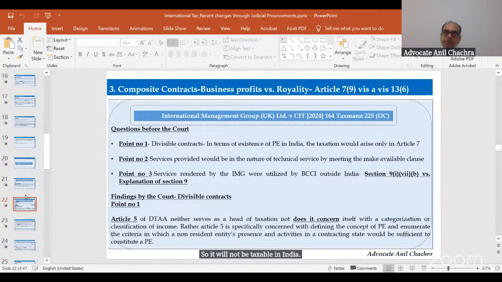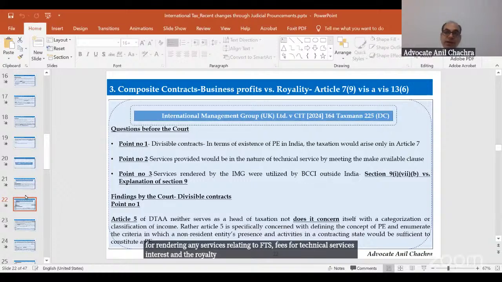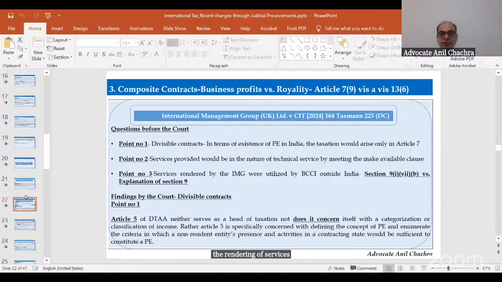This is the first thing. Second thing, the explanation introduced in 2012 says that for rendering any services relating to FTS, fees for technical services, interest, and royalty, the rendering of services in India is not necessary. These are the 3 things which have been discussed in this judgment. So the first thing was that there was a divisible contract. So that means it was a composite contract.